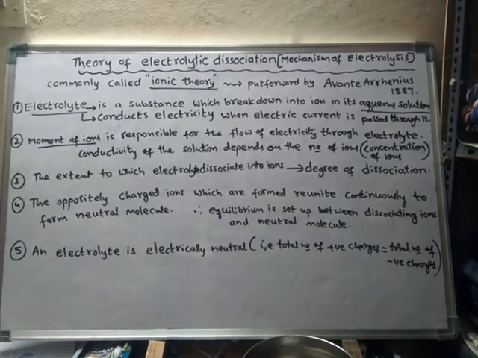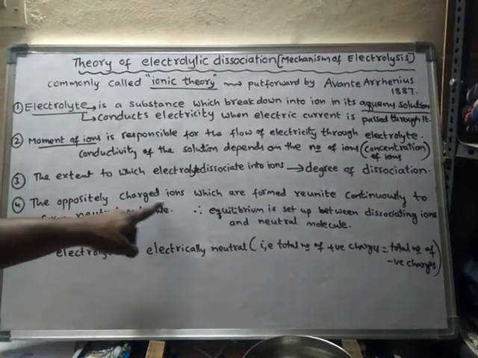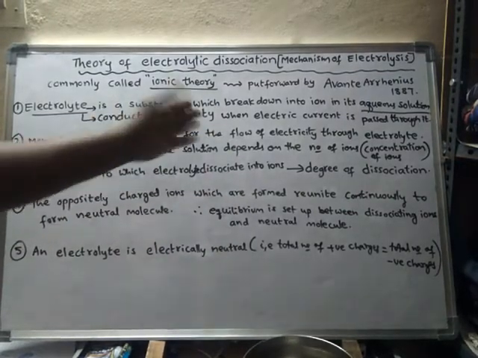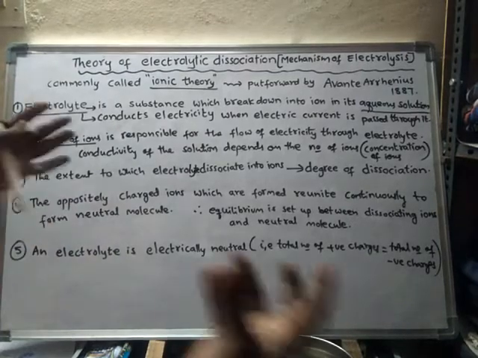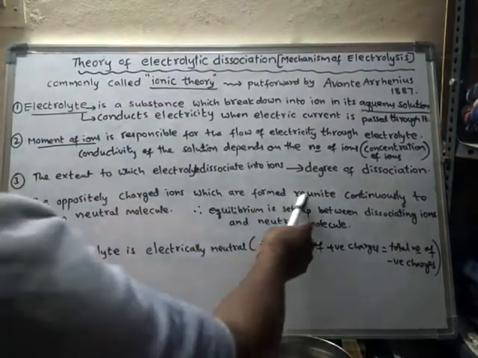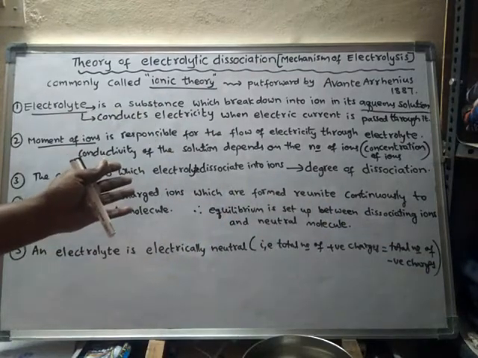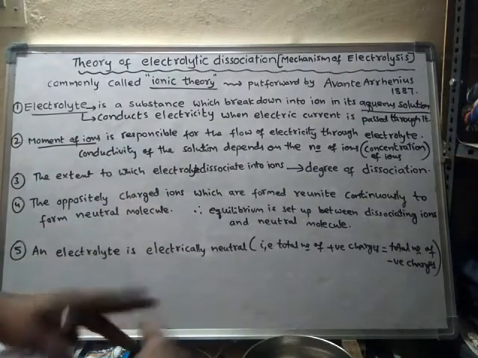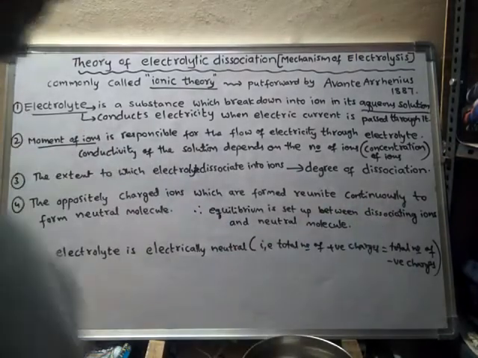See what happens in this electrolyte. The oppositely charged ions which are formed in the electrolyte reunite. Those ions which are formed again combine with each other. They reunite continuously, so formation of ions and reunion of ions take place continuously.